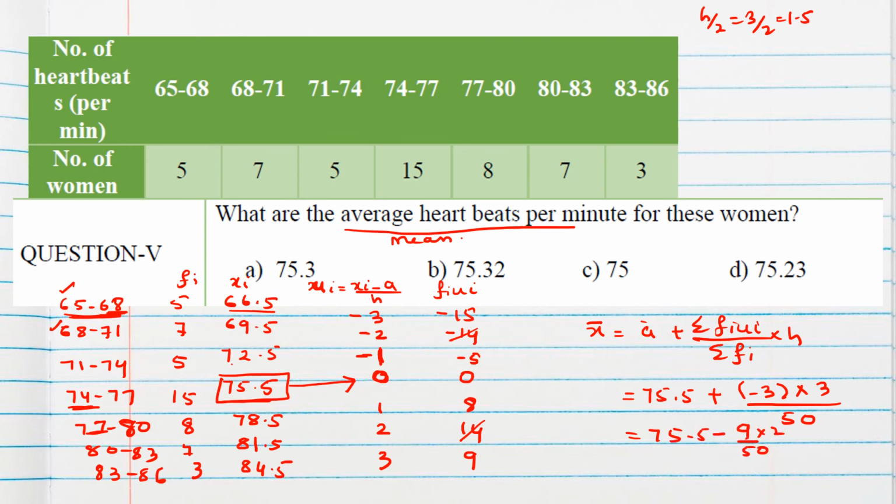So 75.5 minus 18 by 100, means 75.5 minus 0.18, which will give 75.32. Okay, so which is option B. So option B is correct.